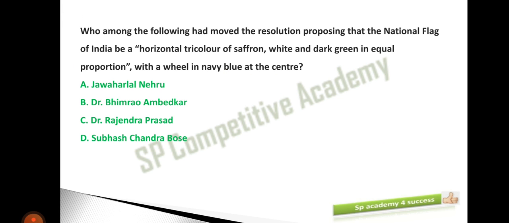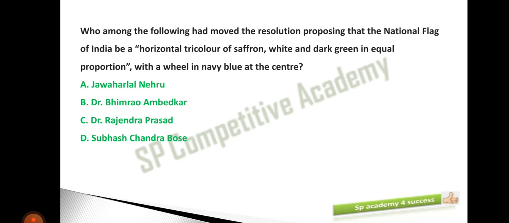Who among the following had moved the resolution proposing that the national flag of India be a horizontal tricolor of saffron, white, dark green in equal proportion with a wheel in navy blue at the center? Means who gave this idea that our national flag will have a horizontal tricolor, with saffron color, white color, dark green color and a wheel in the center?